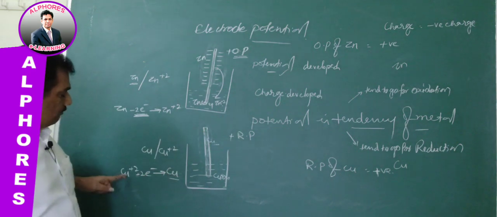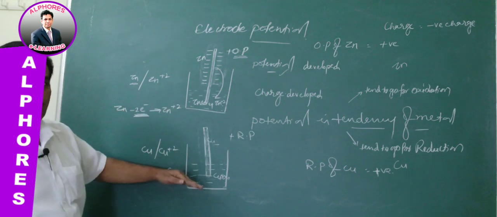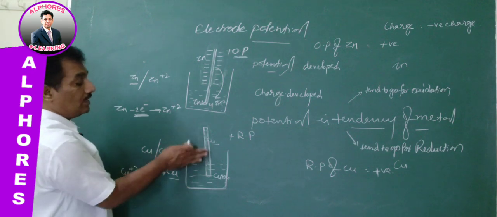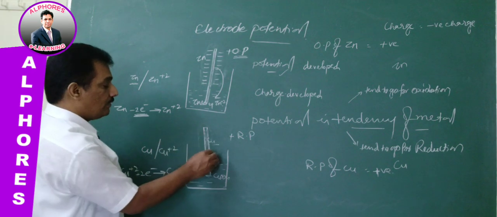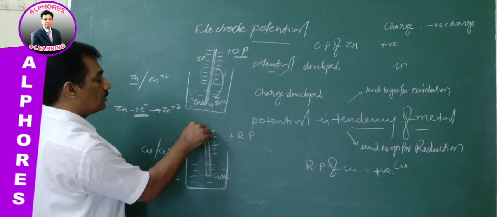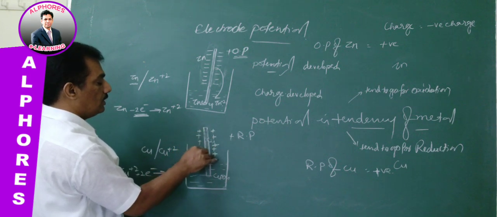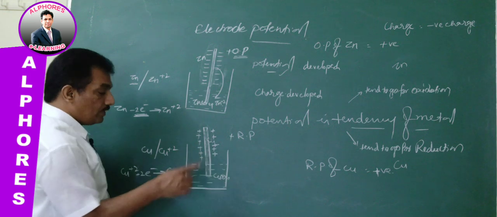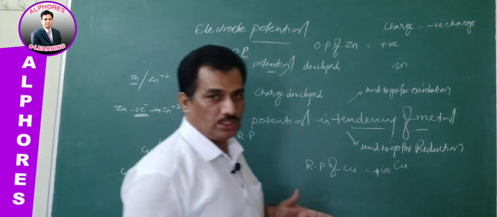Simply you can guess. When electrons are taken from a neutral metal rod, automatically an electron deficiency will be created, and that's why a positive charge will be developed around this electrode. I think now you can observe the difference between charge and potential.